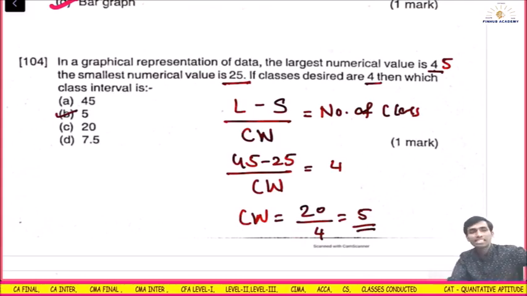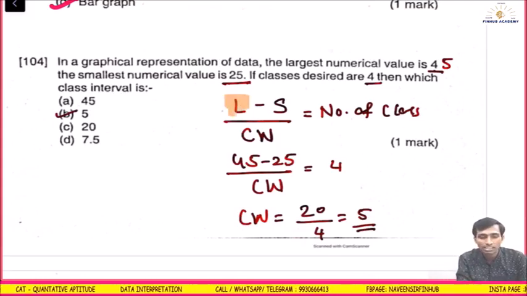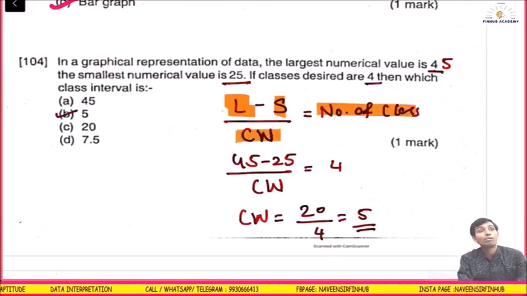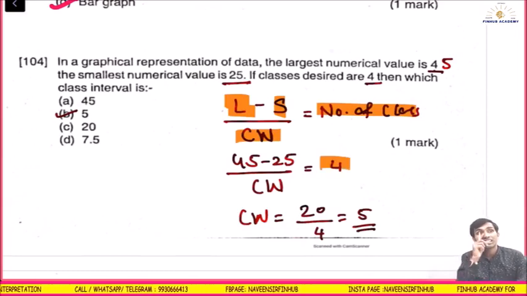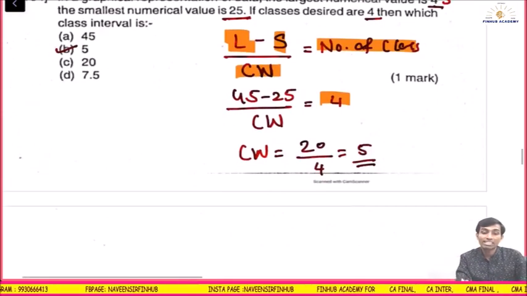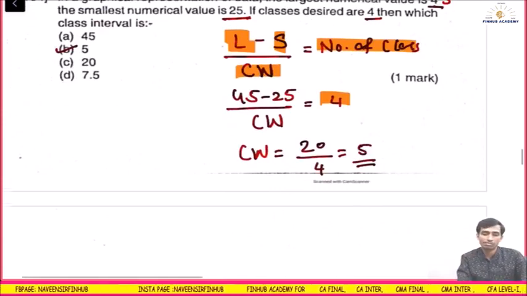Okay, easy. So I repeat this question. The largest minus smallest, upon class width, is equal to the number of classes. So how many classes you have to make? You have to make 4 classes. So 20 is the difference between the highest and smallest. So 20 by 4, 4 classes you will have to make. Either they will ask you class width or they will ask you number of classes in the exam.